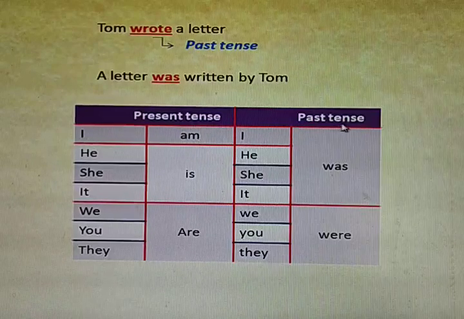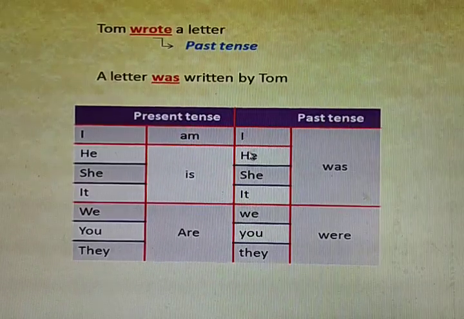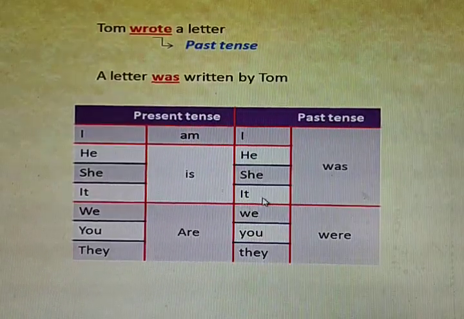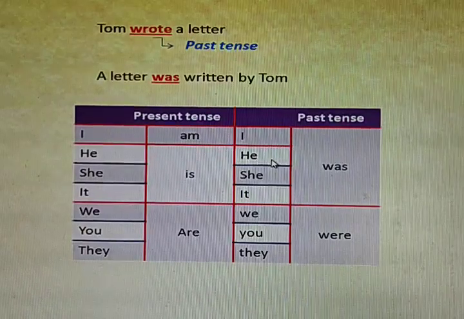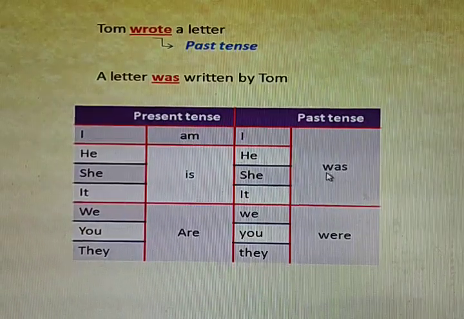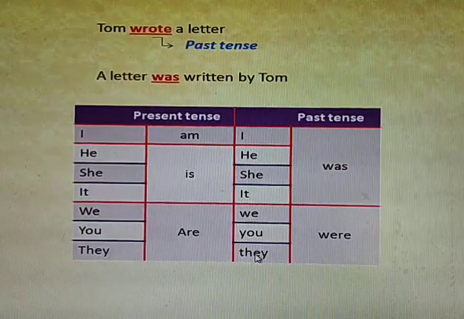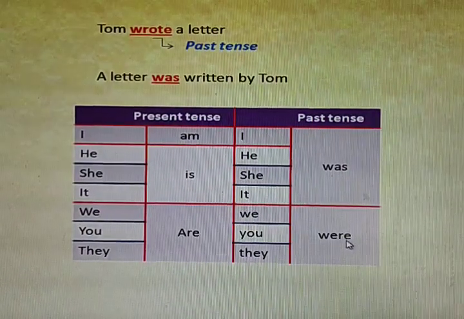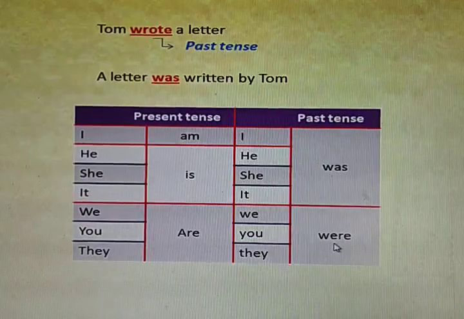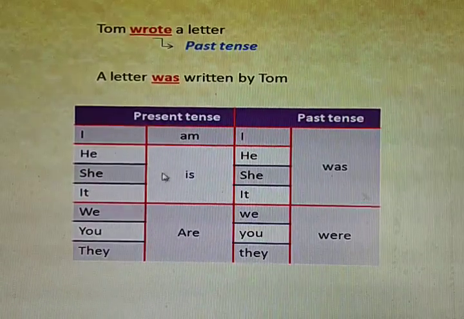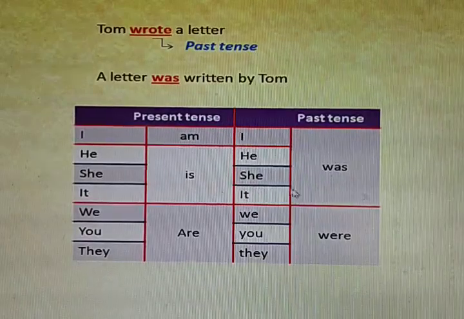And for the past tense, I, he, she, it. For all these past tense singular, we have was, and we, you, they, past tense plural, we have were. So these are the things we have to follow while filling the right form of the verb.